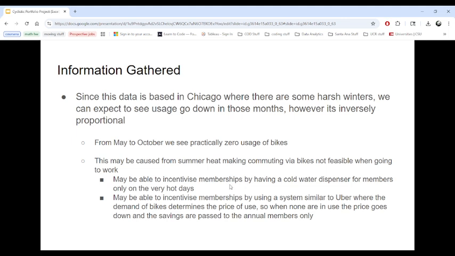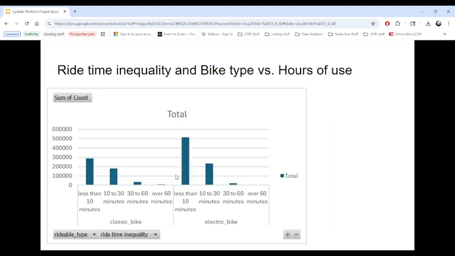We also may be able to incentivize memberships by having a system similar to Uber where the demand of bikes determines the price of use. So in the case of it being very slow, the price would go down, and when it's very high, it would go up. Whereas annual members would not deal with that system. So when none are in use, the price goes down and the savings are passed to the annual members only.